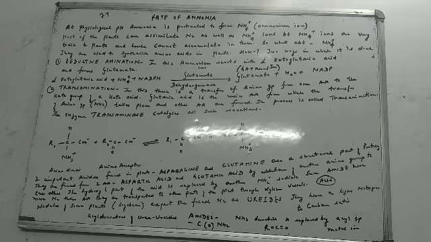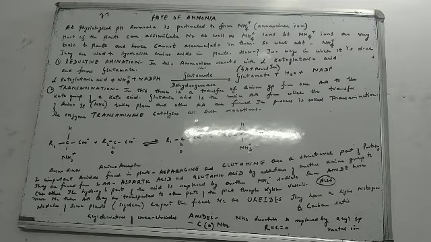Trans means there is a transfer. So we are going to focus on this part: what is being transferred, from where it is being transferred, and to what it is being transferred. The second method, the heading itself tells you, is transamination. In this, there is a transfer of amino group from one amino acid to the keto group of a keto acid.